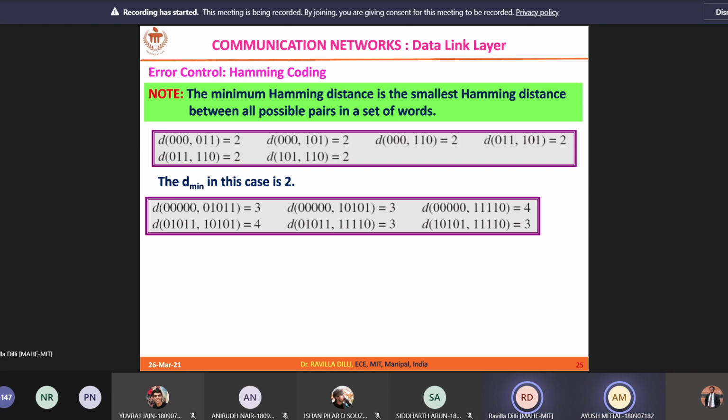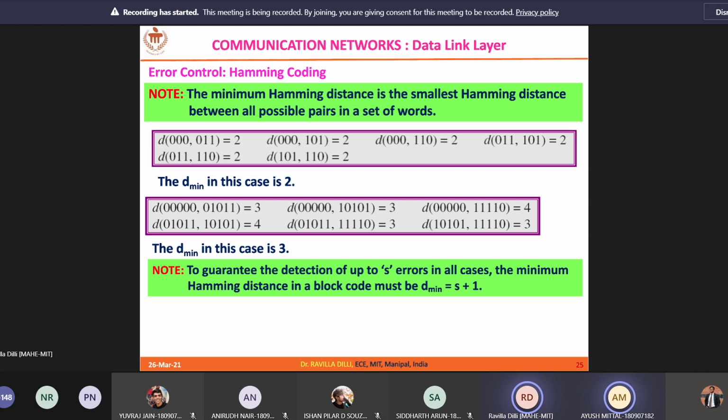This is another example where you have 5-bit code words, and the XOR operation between these two code words gives the Hamming distance. You can see the Hamming distance is sometimes 3, sometimes 4, for the same length of code words. So here we take the minimum Hamming distance, which helps us define the number of errors that we can detect and correct. That is the reason why we define the minimum Hamming distance.